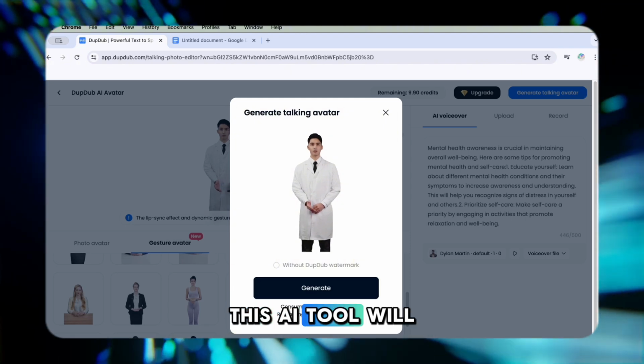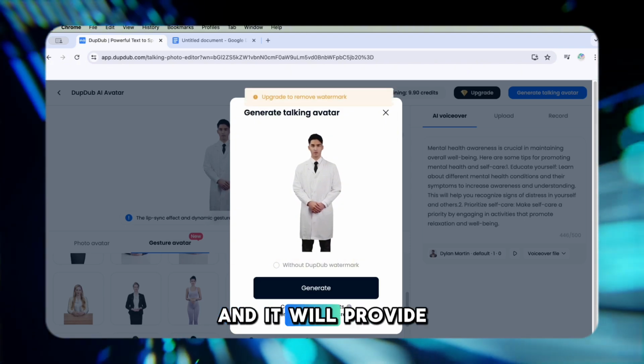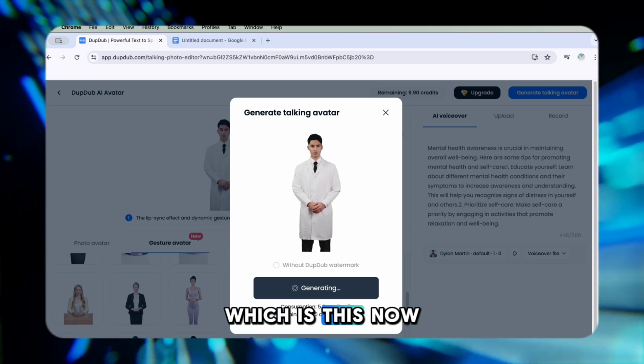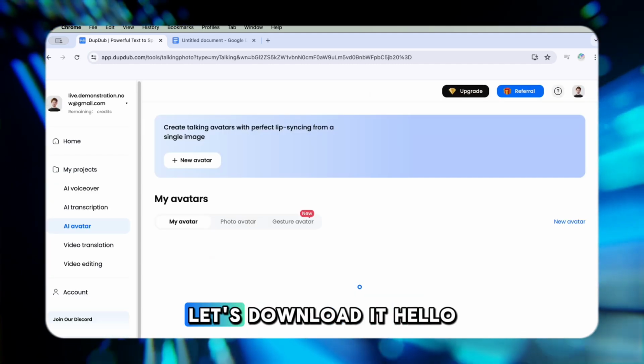This AI tool will process it in a few minutes and it will provide us with the output that I've shown earlier, which is this. Now that it's done, let's download it.